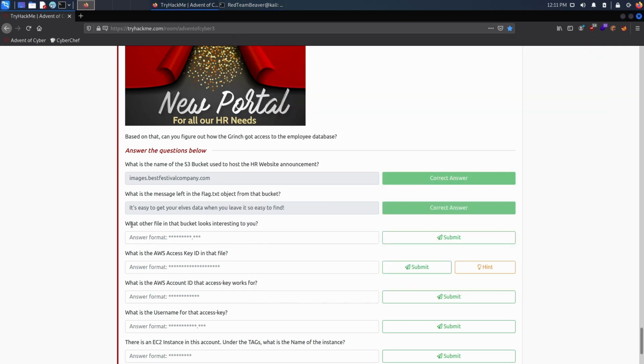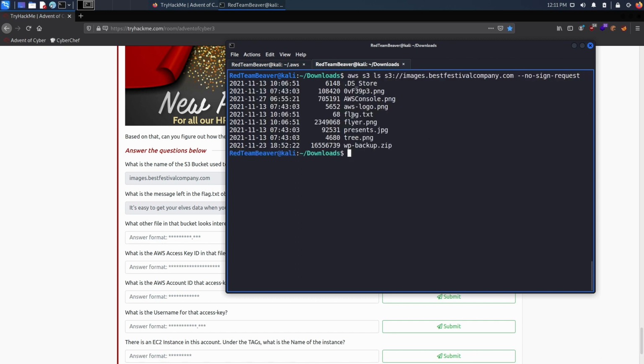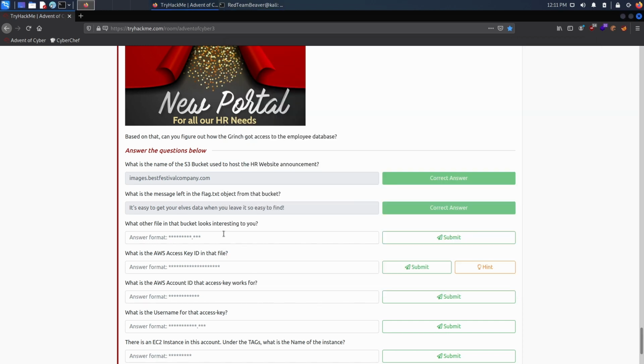For the third question, what are the files in that bucket that look interesting to us? So let's list the content again. And as we can see, there's wp-backup.zip that looks very interesting to us. So how can we download this? Well, we can't simply read it, right? Because this is a .zip file, so we need to download it. How do we do that? Well, first off, let's answer this question. wp-backup.zip, and I forgot the dash.